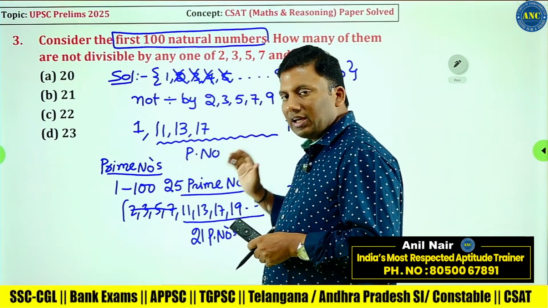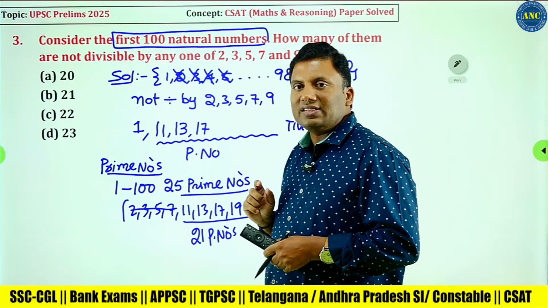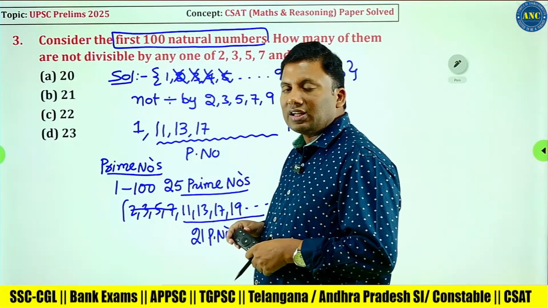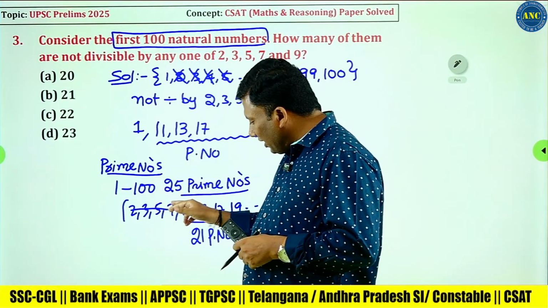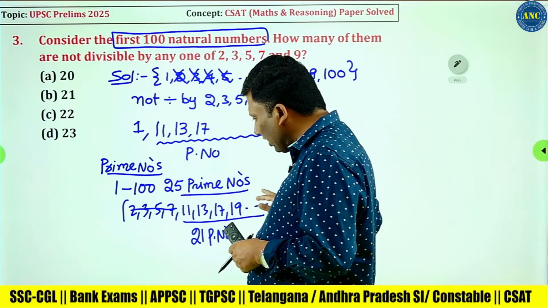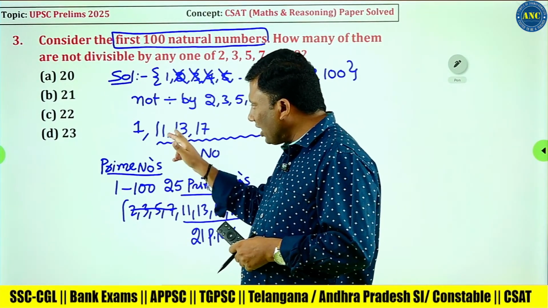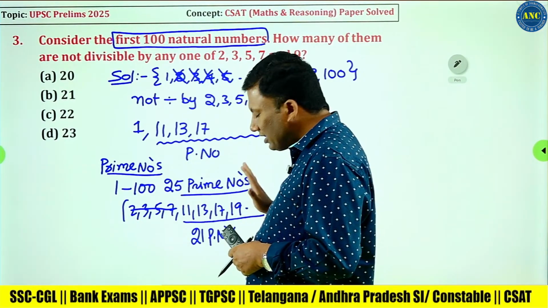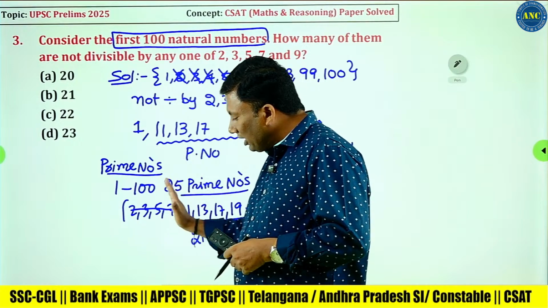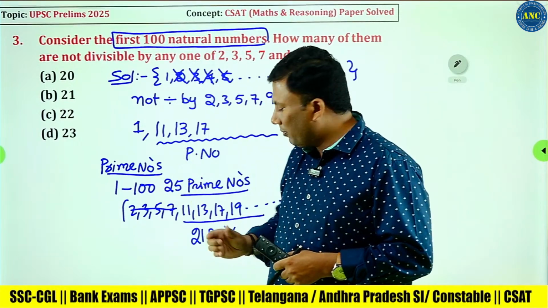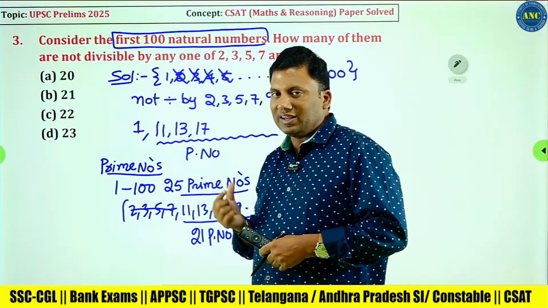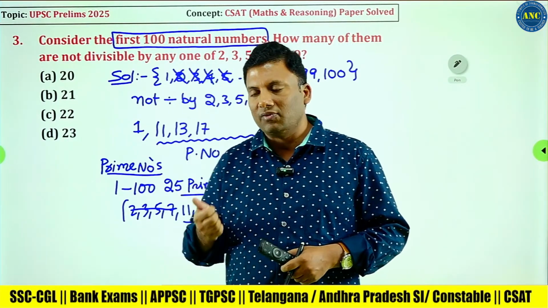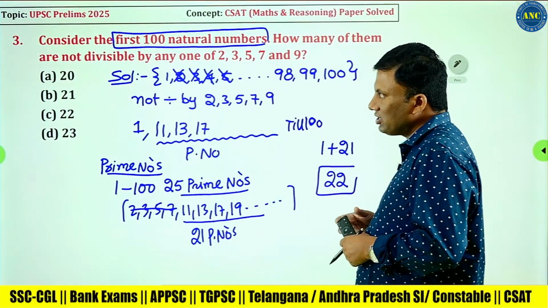Instead of counting, in prime number basics there is a concept: from 1 to 100, there are 25 prime numbers. What are those prime numbers? 2, 3, 5, 7, 11, 13, 17, 19 and so on. Ours starts from 11, so these 4 numbers I deleted. That means out of 25, 4 numbers are deleted, remaining 21. Here one more number is there: 1 is neither prime nor composite. So 1 plus 21, the total answer for this question is 22.